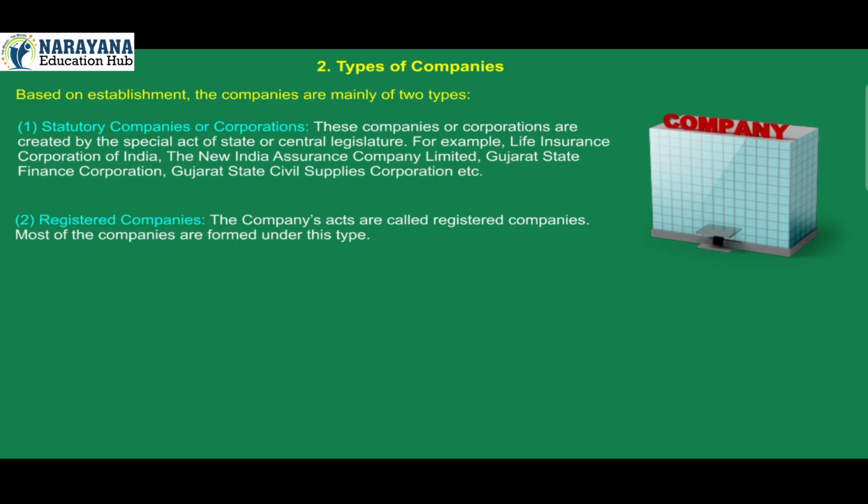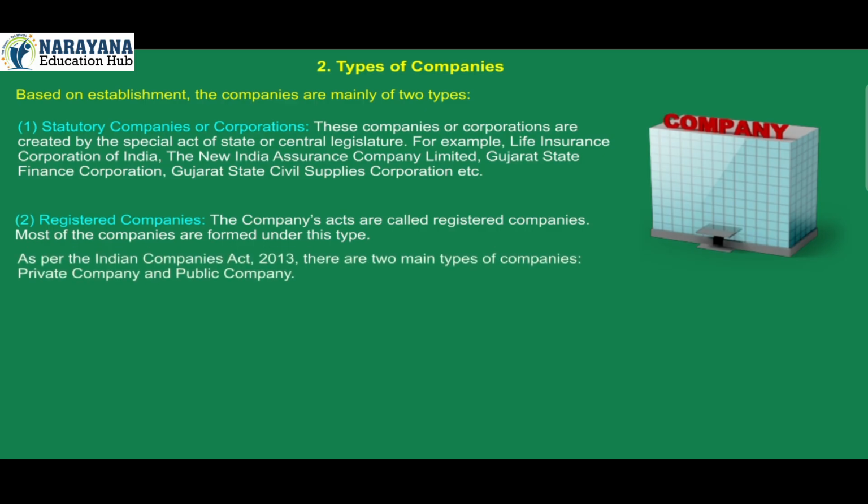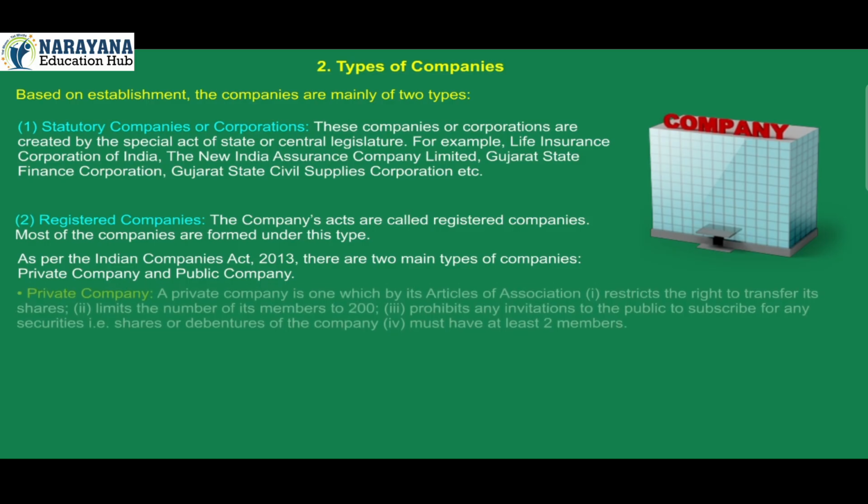2. Registered companies. Companies formed under the Companies Act are called registered companies. Most of the companies are formed under this type. As per the Indian Companies Act 2013, there are two main types of companies, private company and public company.